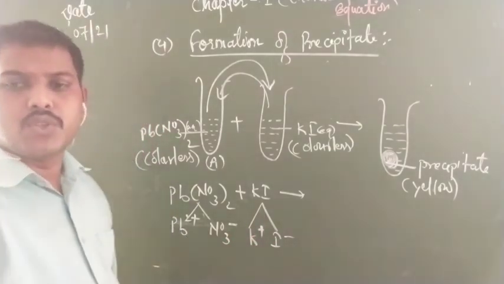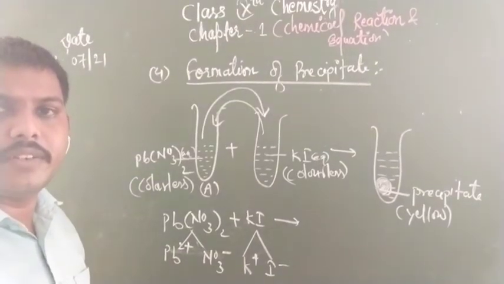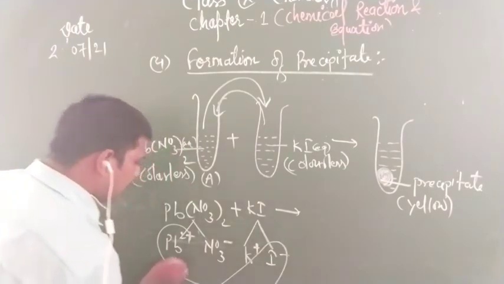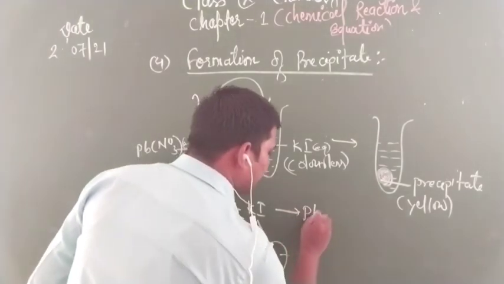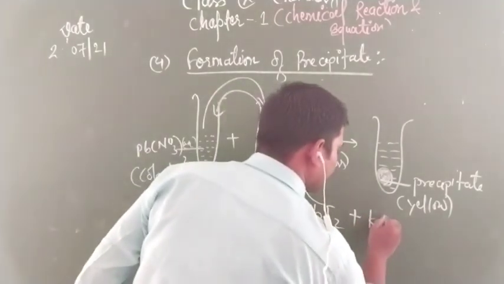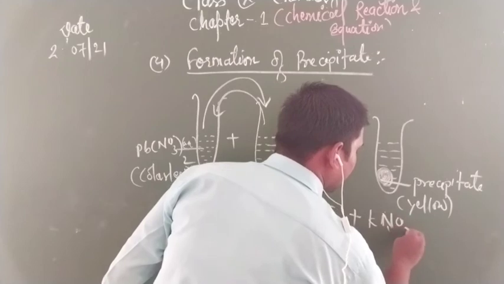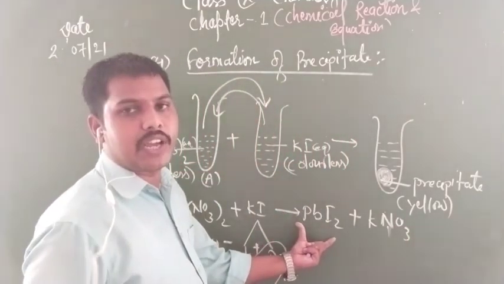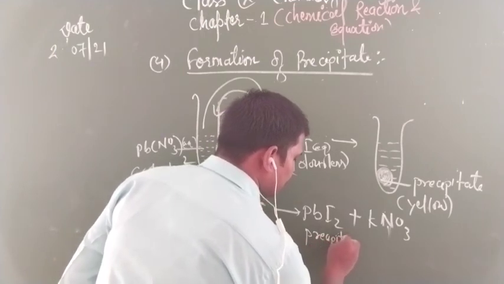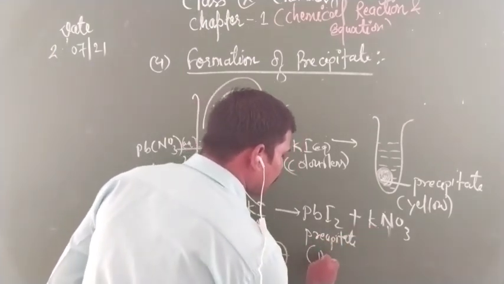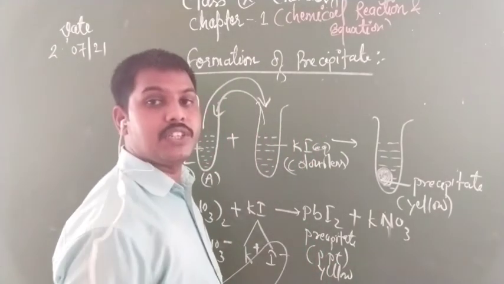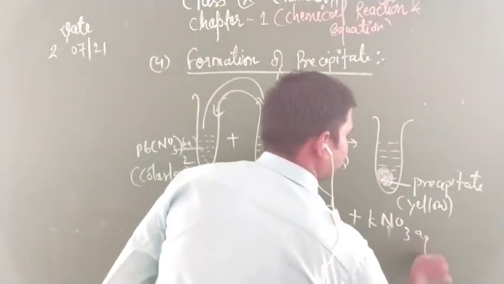Okay children? So now the positive charge will combine, lead combines with iodide and forms lead iodide, PbI2, plus KNO3. So children, this lead iodide is a precipitate. You can also write the short form PPT, which is yellow in color, and this is in aqueous form.